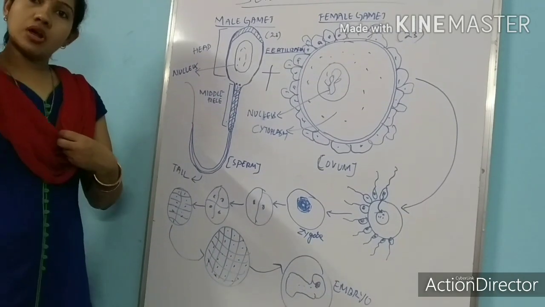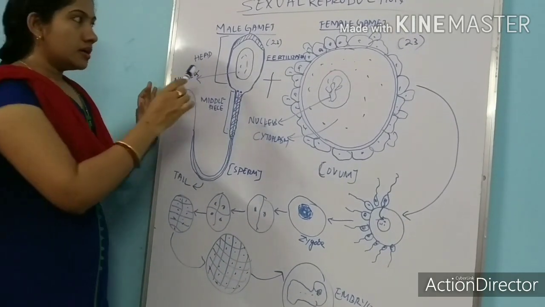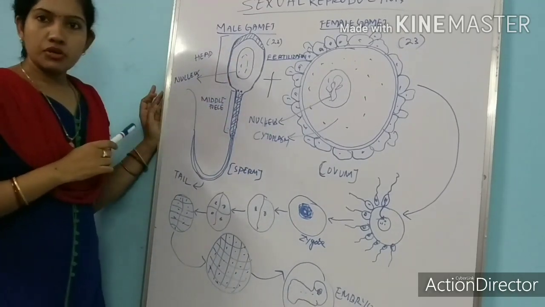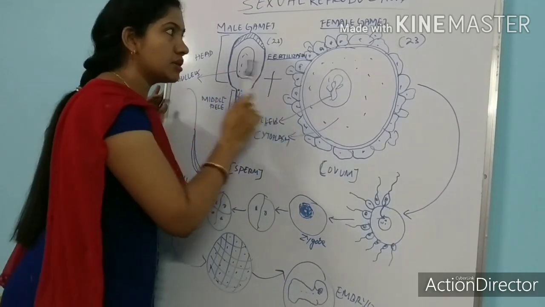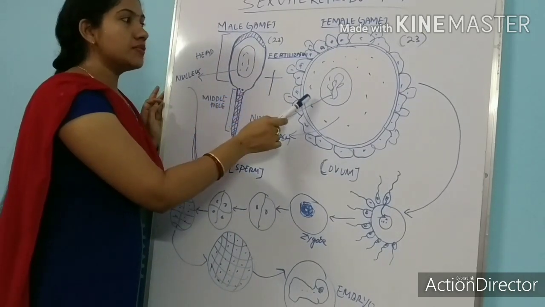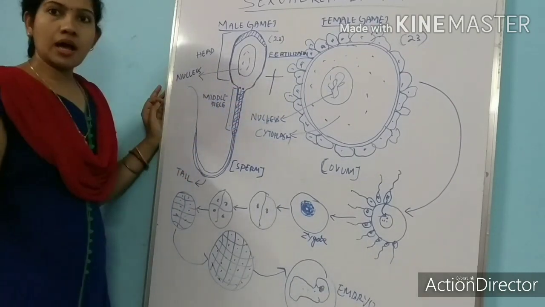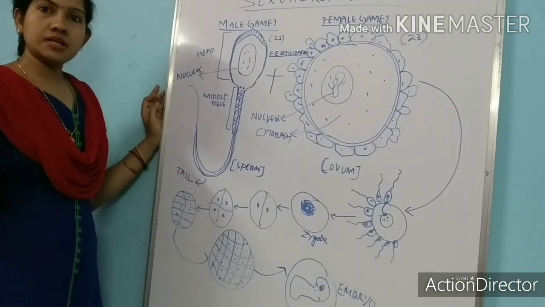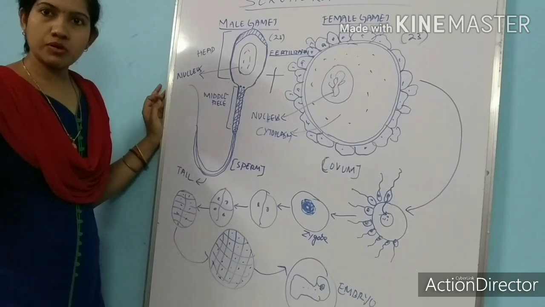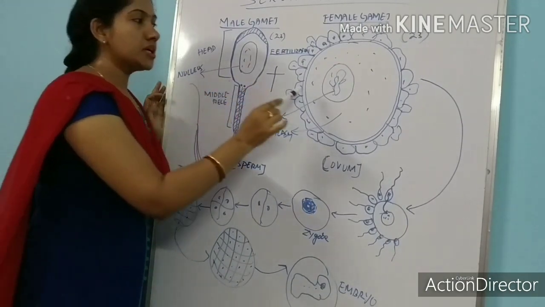So this is all about the union of male and female gamete. The male gamete produced, we call it sperm, and the female gamete produced, we call it egg. By the union of the male and female gamete, we call that process fertilization. After this topic, I will tell you details about the formation of male gamete and formation of female gamete. Don't worry.